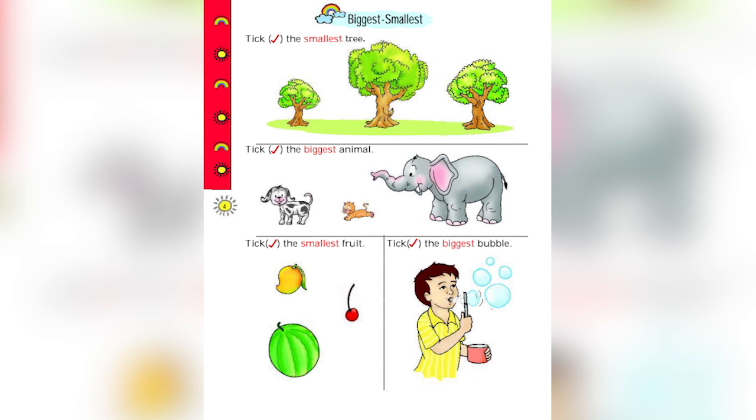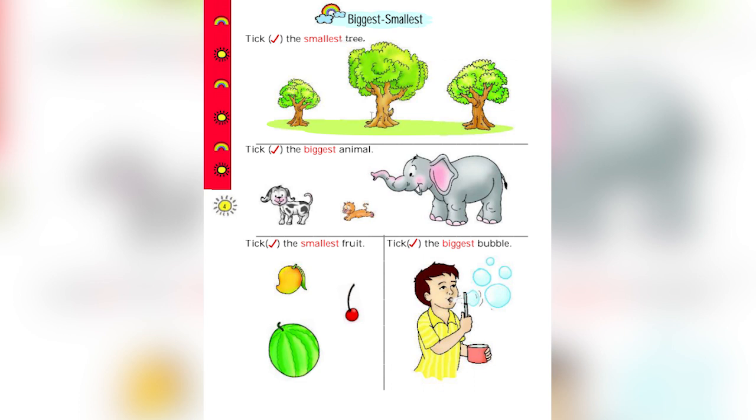Welcome children to another concept of biggest and smallest. Before this we read about bigger and smaller. When there is a comparison between two objects, we can compare as bigger and smaller. When there are more objects and when we have to compare them, we compare from biggest to smallest. Okay, biggest, smallest.